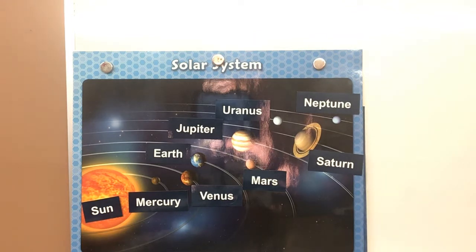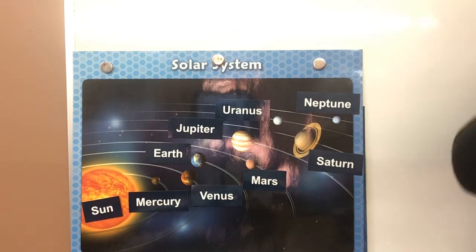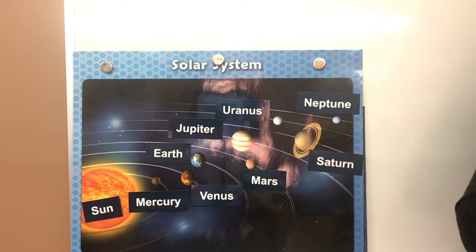Now, why do we only see part of the moon sometimes? Ben? Because the sunlight's only shining on that part. That's true, but what is causing the shadow? It's where we can't see, like on a different side. There's something making that shadow. What's causing the shadow? Earth? Yeah, the earth. The earth is in the way of the sun. So the earth is making a shadow on the moon, so that's why we can't see the whole moon. And so that's why we have the different phases of the moon.